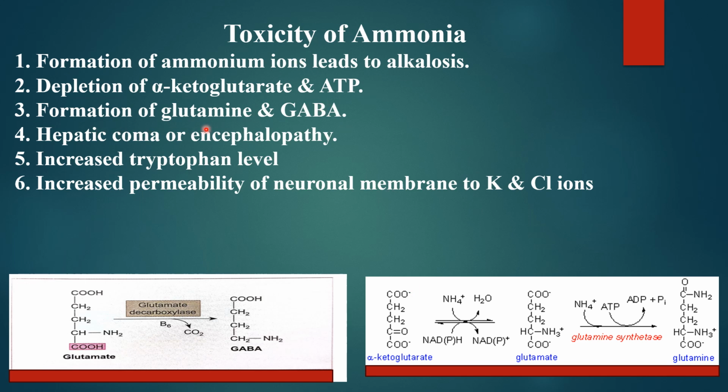Secondarily, the formation of glutamine and GABA. Because glutamate is diverted to the synthesis of glutamine, it is no longer available to synthesize GABA. Here we can see glutamate is required for synthesis of GABA via the glutamate decarboxylase reaction. GABA is an important neuroinhibitory transmitter, so there is a lack of this GABA.